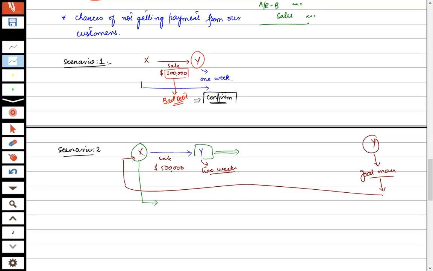So he will think, it is not confirmed yet, but during that credit period he will think it is probable, it is possible, or it is estimated that Y may not pay some percentage of the amount due, but it is not yet confirmed.